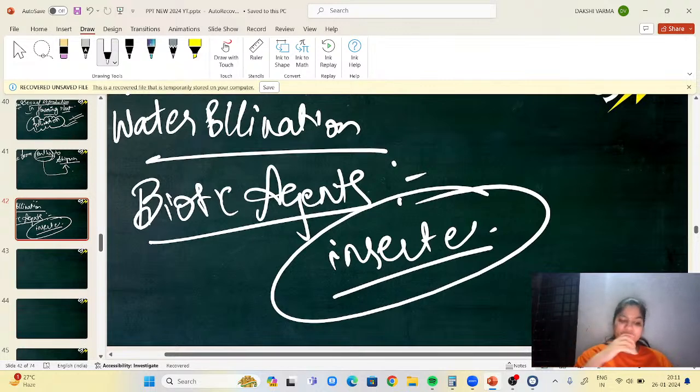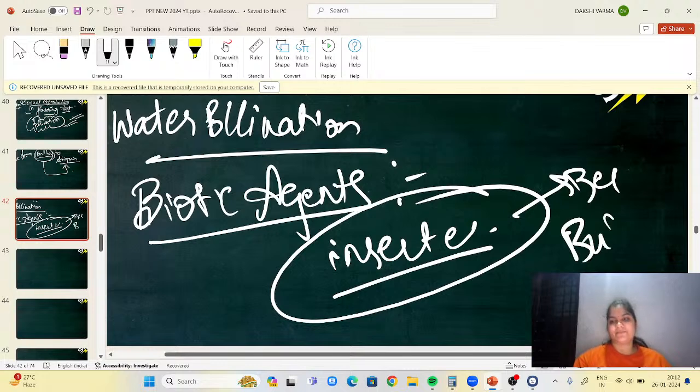Third, the pollen grain should be sticky, because when the insect is sitting on the flower and consuming the nectar, the pollen grains should stick on its body. The main insects helping in pollination are the bee and the butterfly.